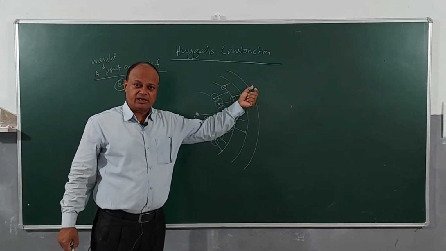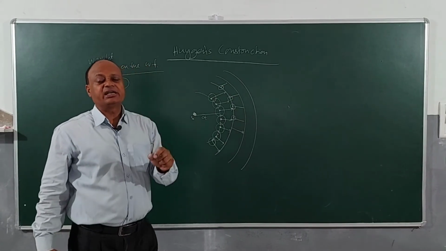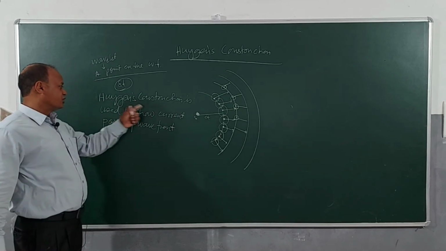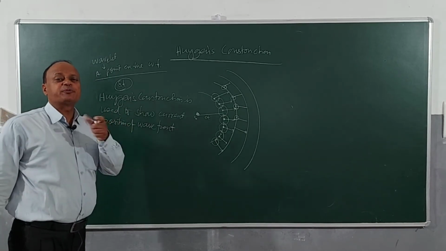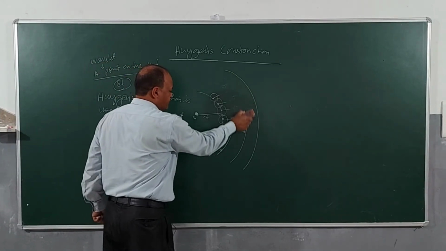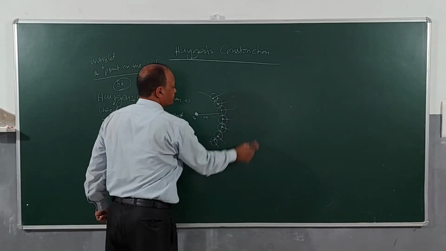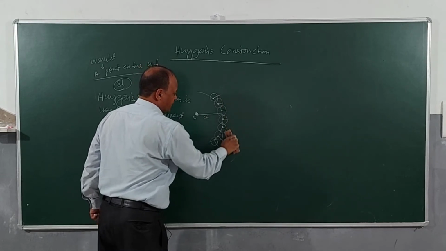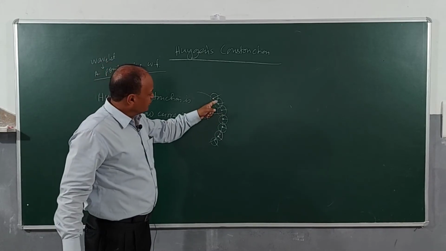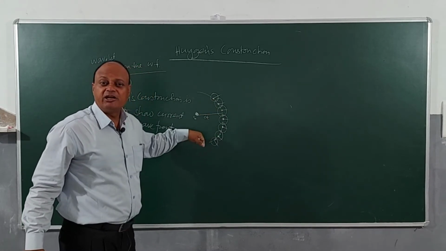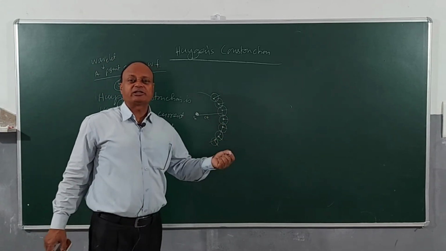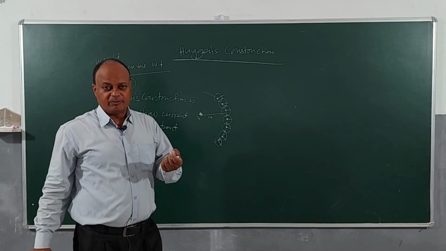Huygens construction. Okay, so Huygens construction shows the current position of the wavefront. So suppose I am doing Huygens construction for a spherical wavefront. So what I will do, after time t, children, the wave will be here, and all these will be what? Wavelets. So wavelets are what? Secondary sources of light. Yes, points lying in the path of the wavefront are called wavelets.